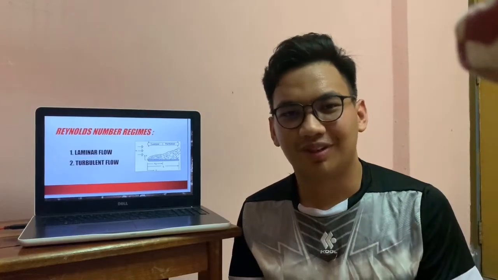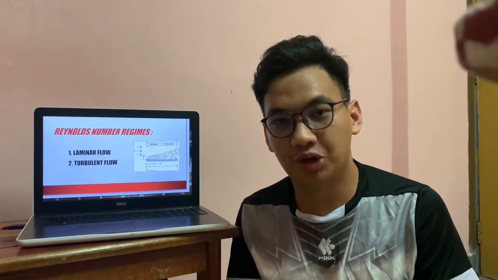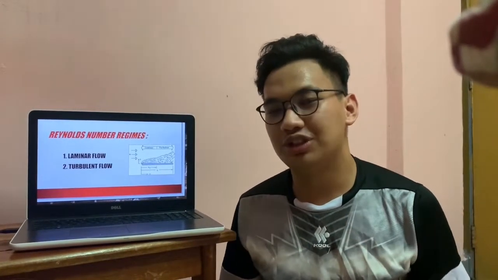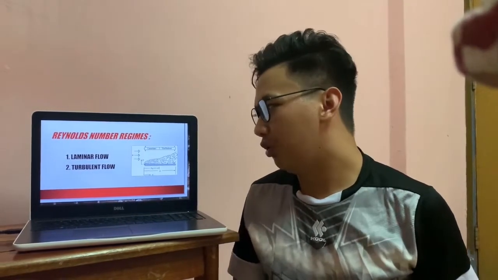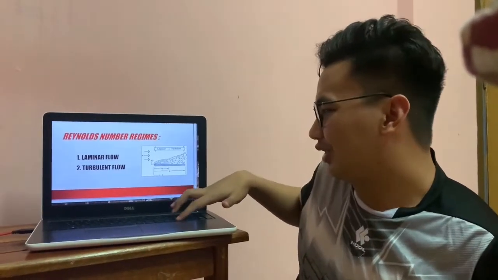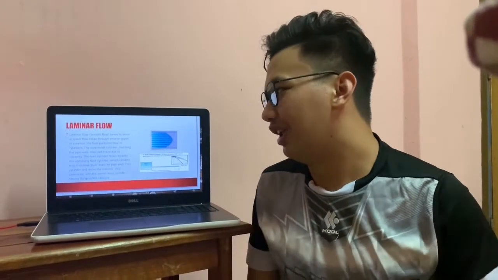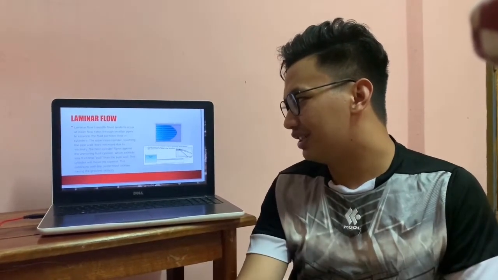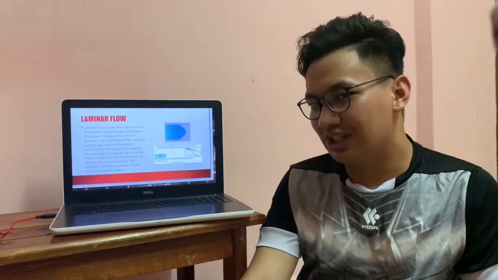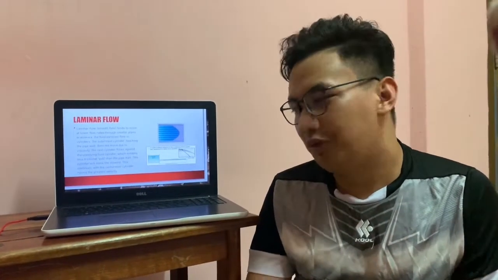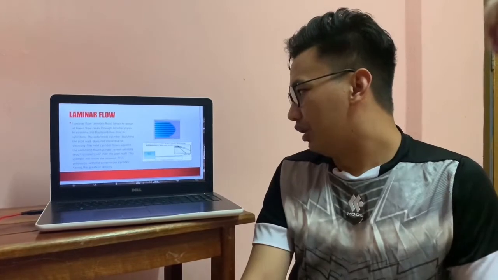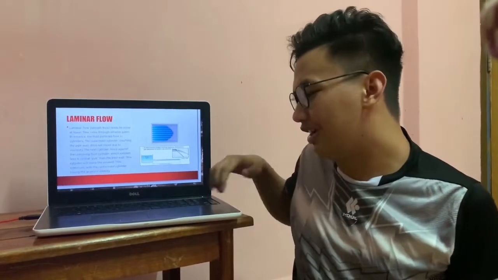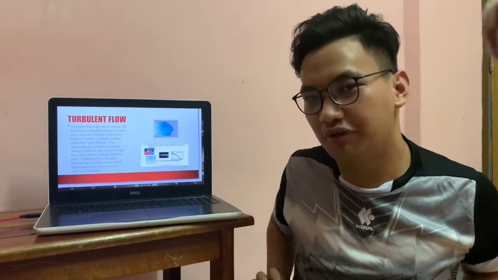Thank you. Hello, my name is Ahmad Syamil bin Nur Rizwan. Today, I'm going to explain about the Reynolds number regimes. It consists of two parts, which are laminar flow and turbulent flow. Alright, let's proceed to the first one, which is laminar flow. Laminar flow tends to occur at lower flow rates through smaller pipes. In a sense, the fluid particles flow in cylinders. In simple words, laminar flow is a well-ordered pattern of flow whereby fluid layers are assumed to slide over one another.